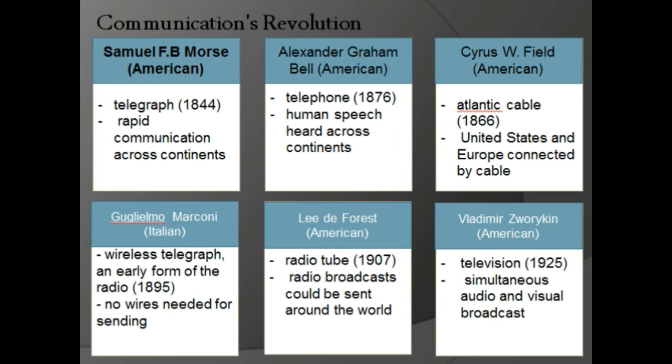Telegraph, 1844, rapid communication across continents. Telephone, 1876, human speech heard across continents. Atlantic cable, 1866, United States and Europe connected by cable. Wireless telegraph, an early form of the radio, 1895, no wire needed for sending. Radio tube, 1907, radio broadcast could be sent around the world. Television, 1925, simultaneous audio and visual broadcast.